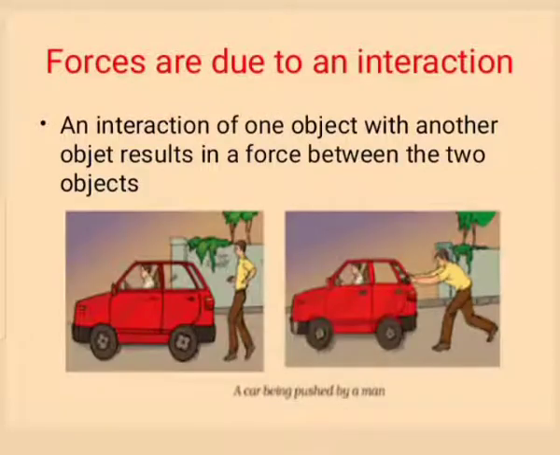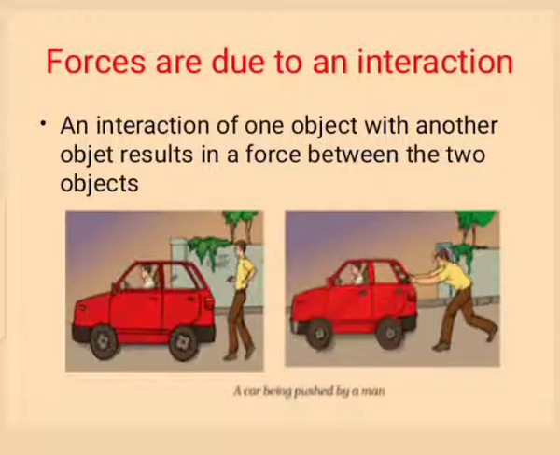How is it caused? What is the cause for force? Observe the given figure. A man is standing behind a stationary car. Will the car move due to his presence? No, it does not move. The man has to push the car to make it move.